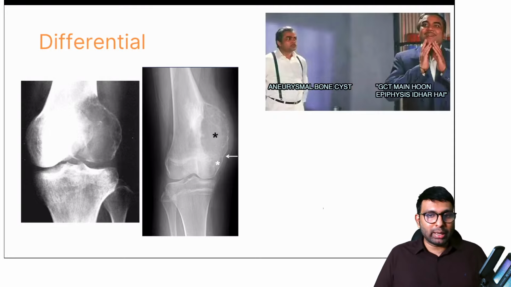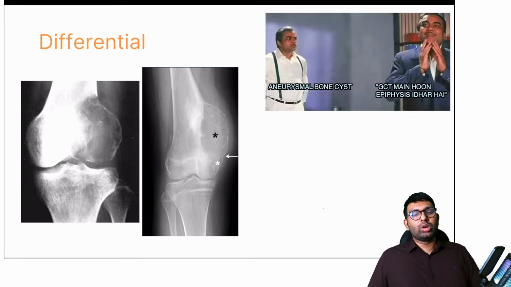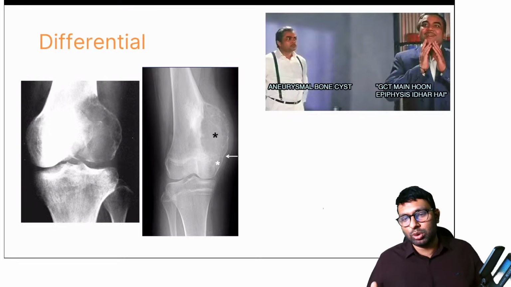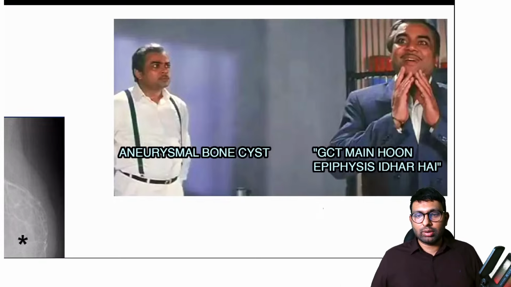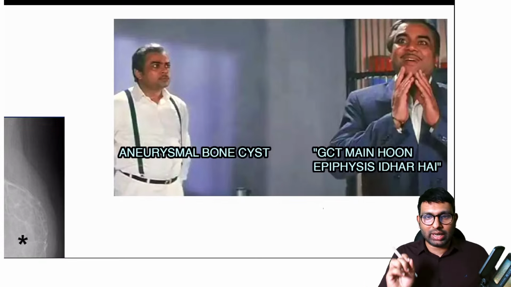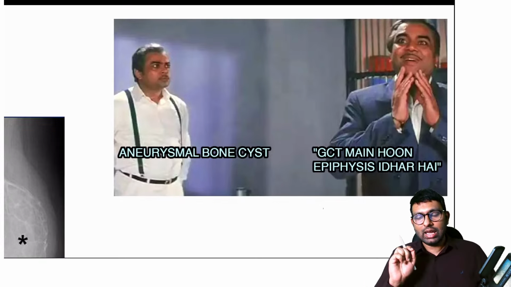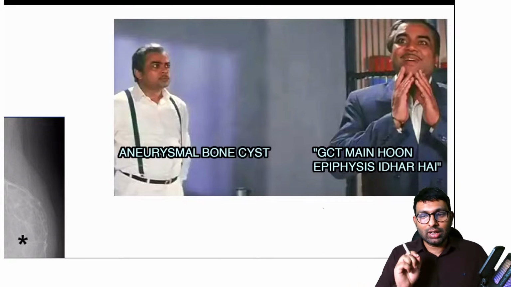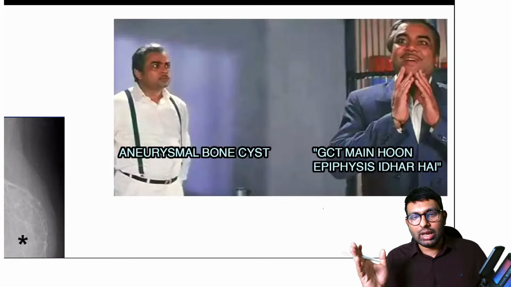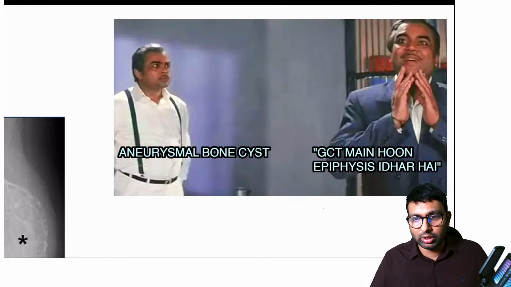And also a very basic mistake that most children do is they usually don't differentiate between GCT and aneurysmal bone cyst. And for them, there is no way of teaching them. Just this one meme would be enough, that please look at where the epiphysis is. If epiphysis is involved, it cannot be aneurysmal bone cyst. Although aneurysmal bone cyst will be expansile, will be eccentric, but you have to be able to at least differentiate between aneurysmal bone cyst and giant cell tumor. Okay, there is no doubt in this.